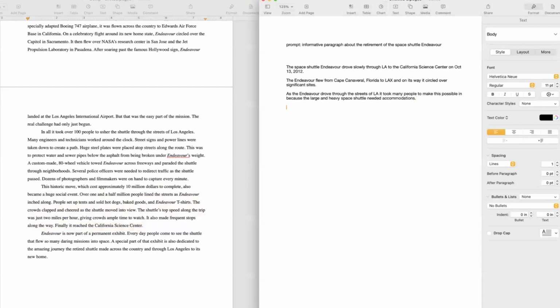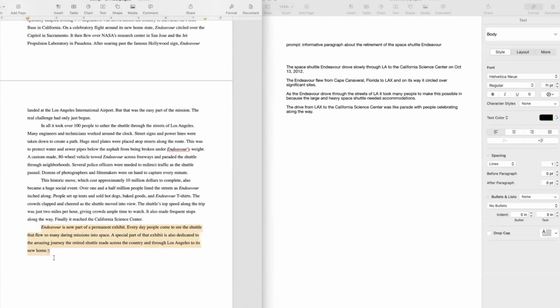So we could say the drive from the airport to the California Science Center was like a parade with people celebrating along the way. And now let's read the final paragraph here.